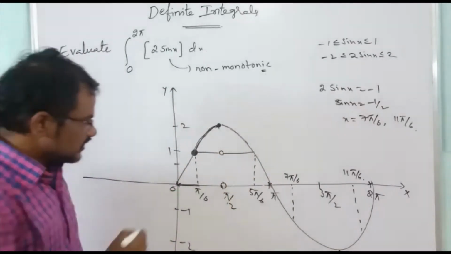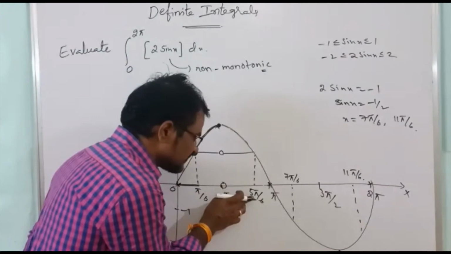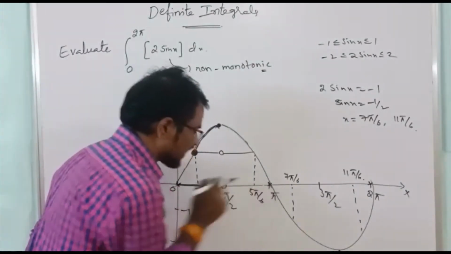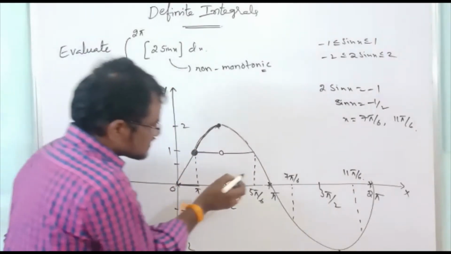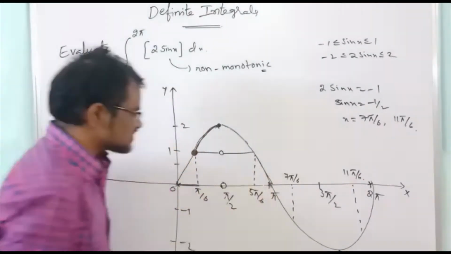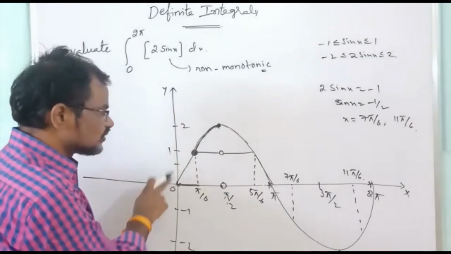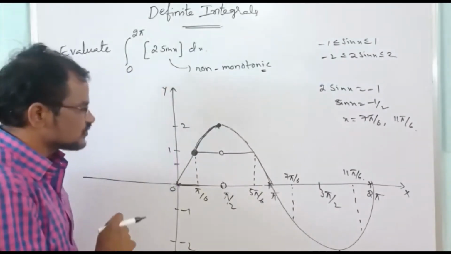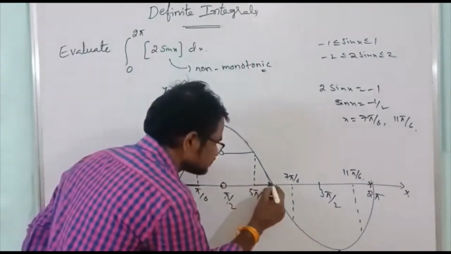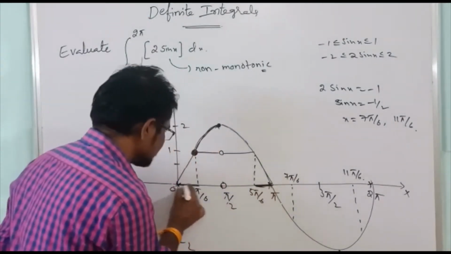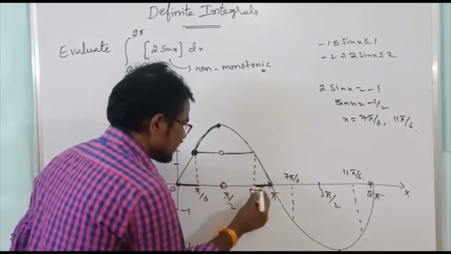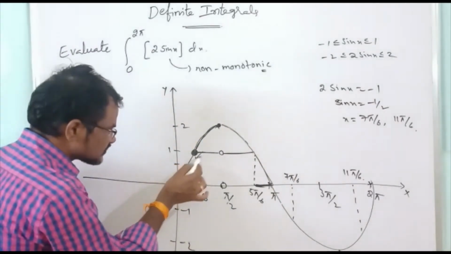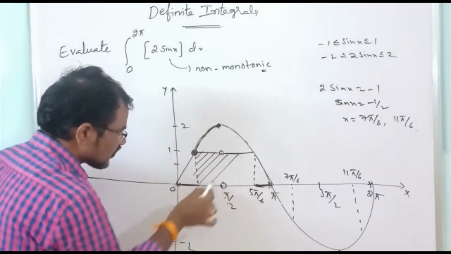Next, when x is 5 pi by 6 to pi, 2 sin x is decreasing, and the value is between 0 to 1. So whenever the value is 0 to 1, the greatest integer of 2 sin x is 0. So again here 0. So here 0, here 1, and here 0. Right? So here we get one rectangle. So this is our required area.